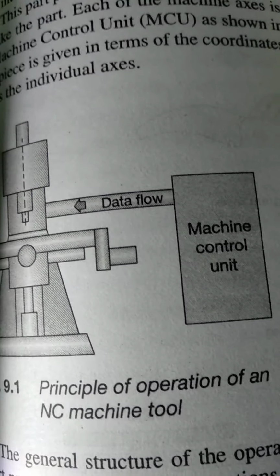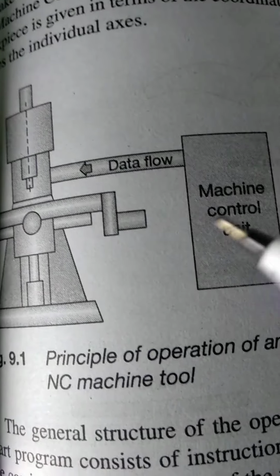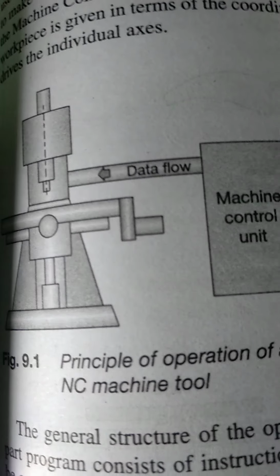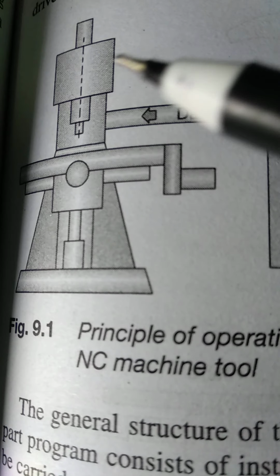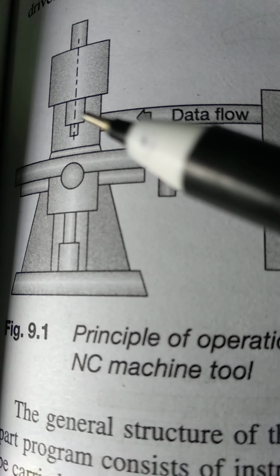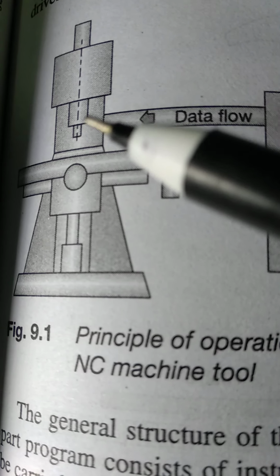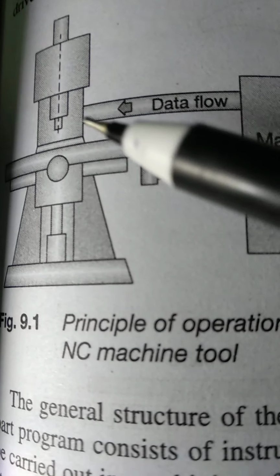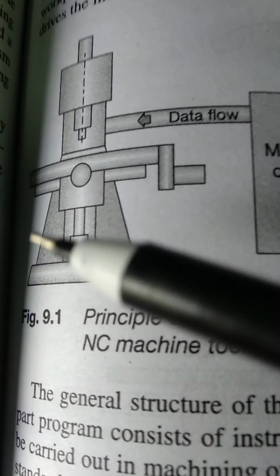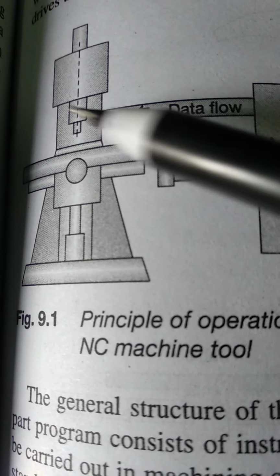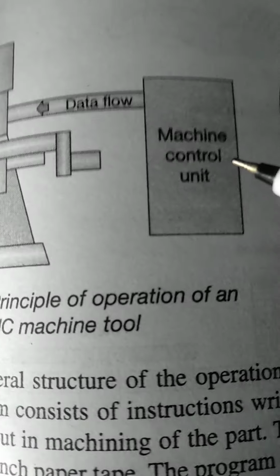Now see over here the figure of an NC machine tool. Over here you can see this machine, you can see this axis. So this is a drilling machine. This is the spindle. You can see the machine, this is the axis over here, and this is the machine control unit.